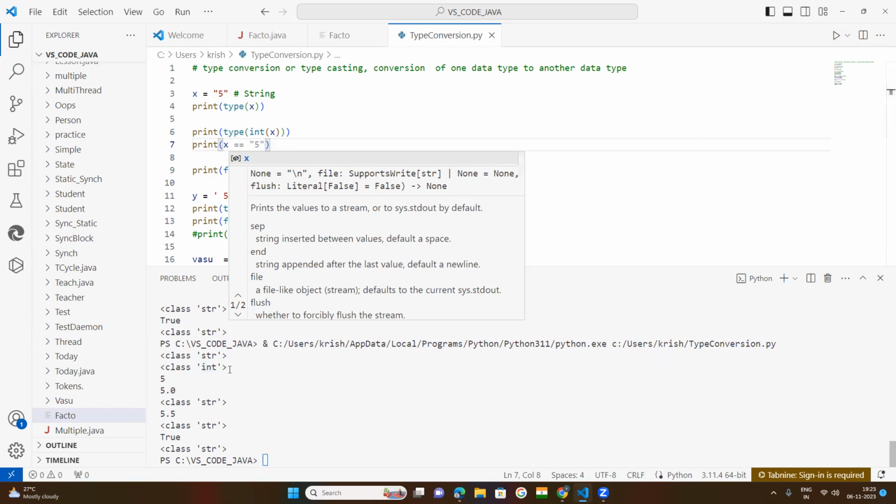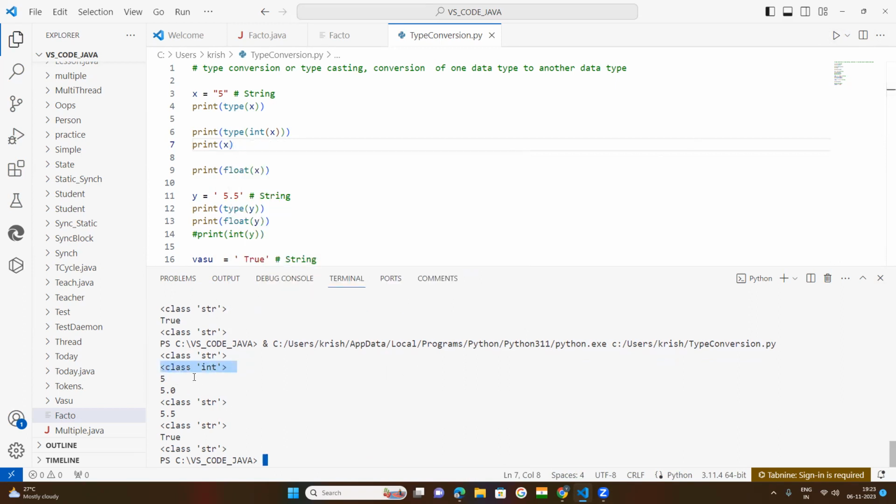Okay. After conversion, now your value is equal to 5. So you can put some word text here, simple text. After typecasting, you put the words "after type conversion".